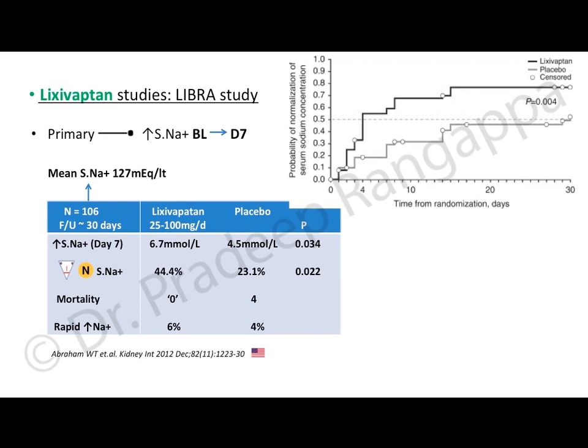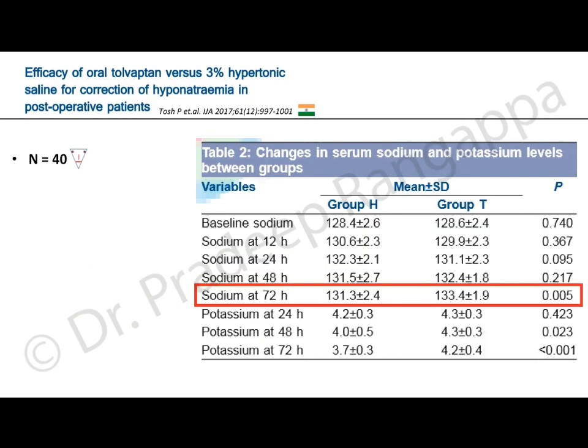So we need to see how Vaptans compare with 3% saline. I think that is what this particular study looked at. This came from India, and it looked at the efficacy of oral tolvaptan versus 3% hypertonic saline for correction of hyponatremia in post-operative patients. It came in 2017. The study was done in 40 patients. Group H is the hypertonic saline and group T is the tolvaptan.